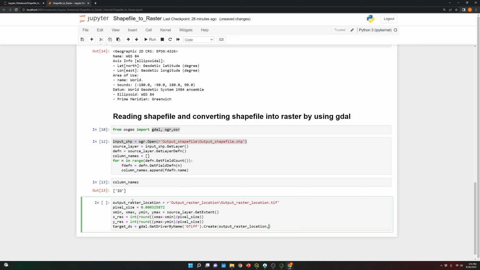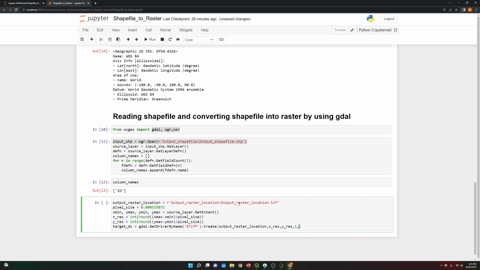We already put it over here. Then how many columns and how many rows we'll have in the raster file.